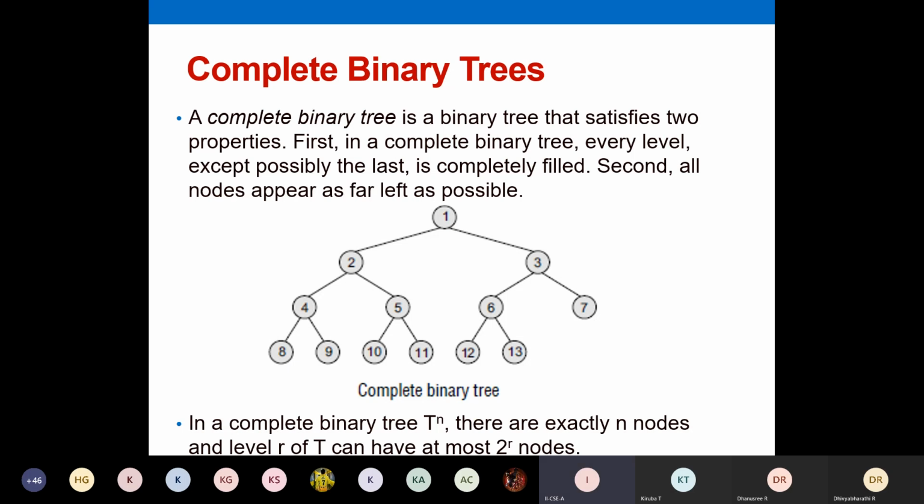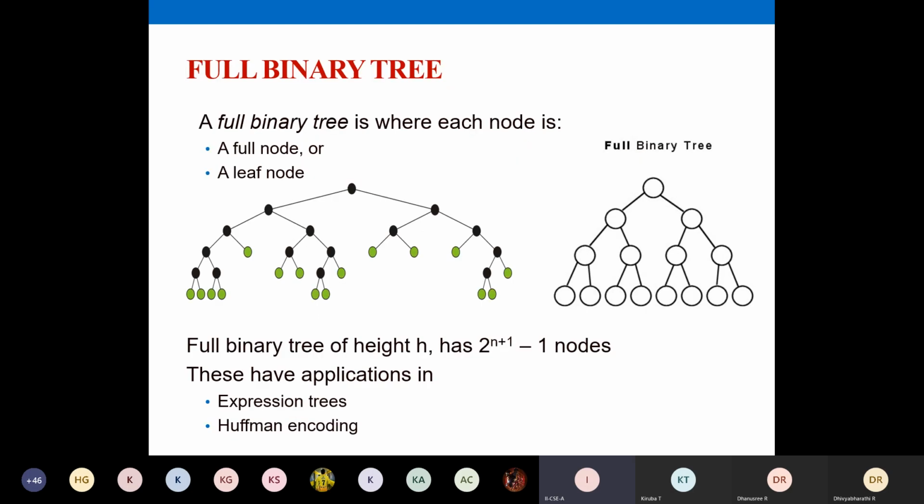And with one more notation, I will stop today's class. There are 2 variations. There is the complete binary tree, and then another thing is your full binary tree. So a full binary tree is where every node is filled like this. You have all the nodes filled, even till the last level. That is one notation.